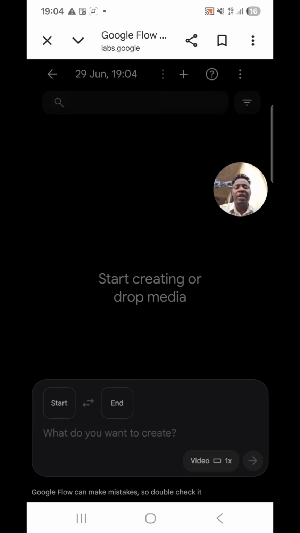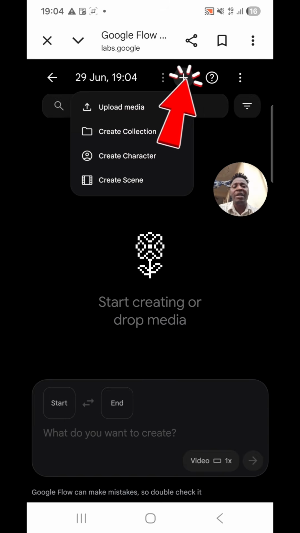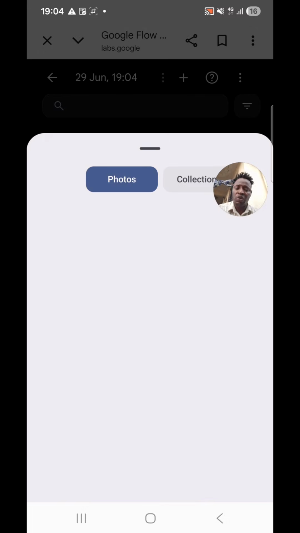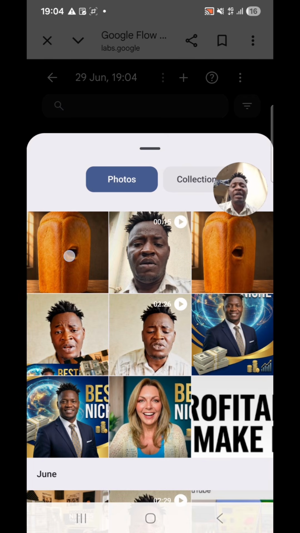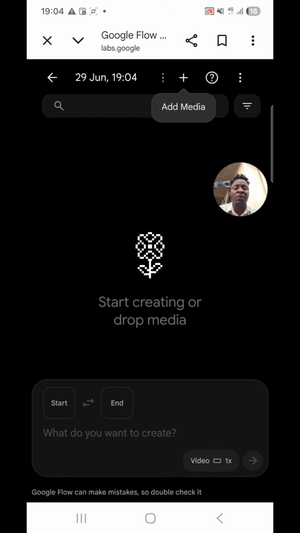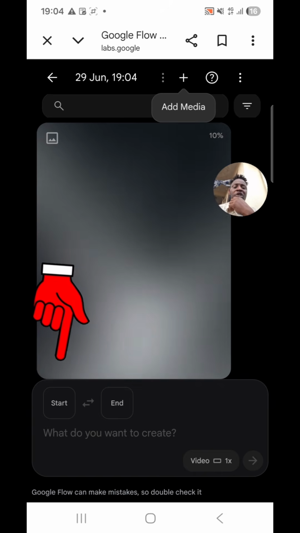Now we want the bread. You click the new project. You come to the particular plugin. You get a plugin. You say upload media. You're going for the bread now. Okay, the bread with the mouth open here. You say done. The bread will come here. You wait for the bread to come.